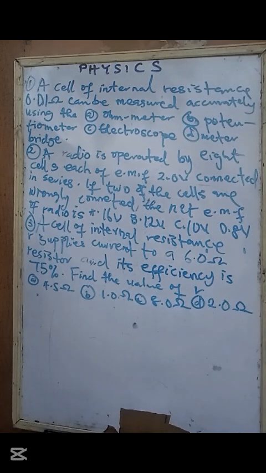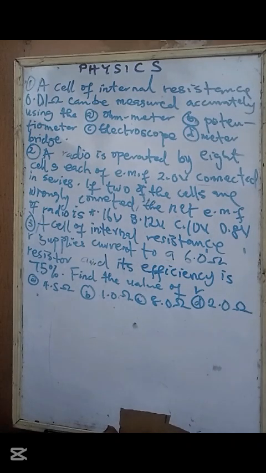Ohmmeter. As you said it, because you see ohms there. The question is there like ohmmeter. What they use to measure resistance accurately is meter gauge. Meter gauge is used for measuring resistance accurately. Is that okay? Next one.